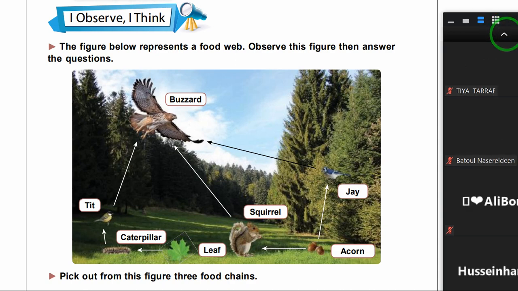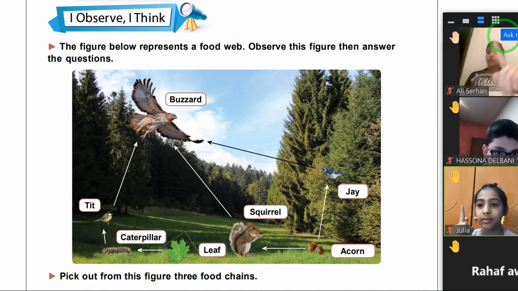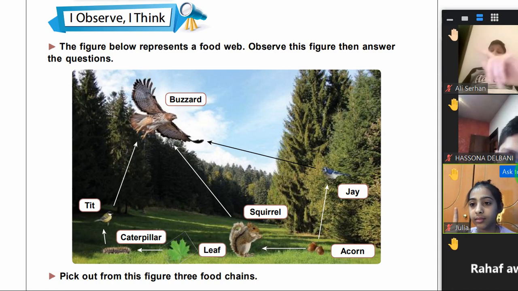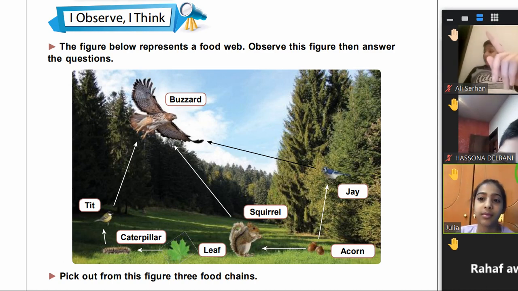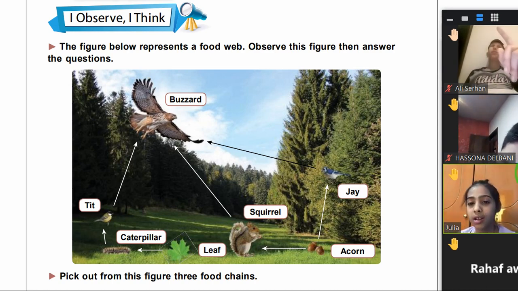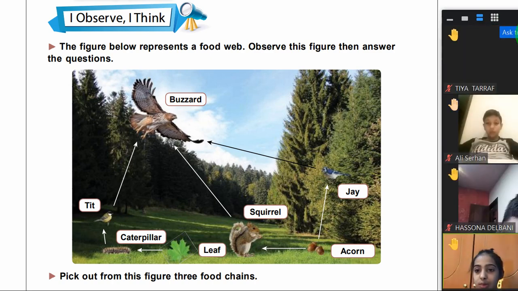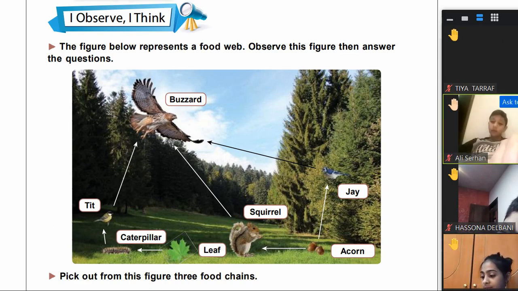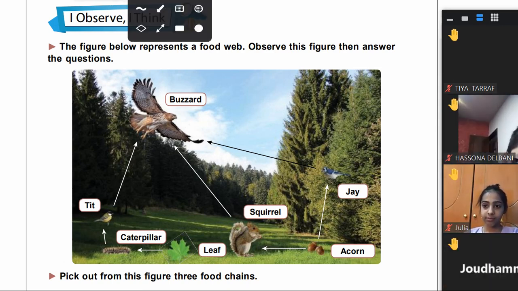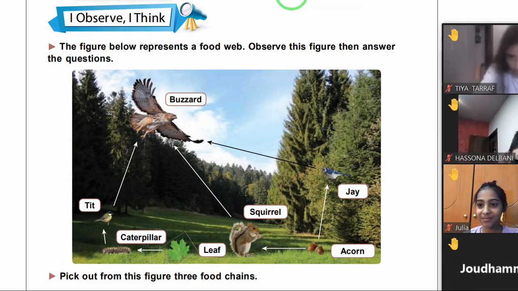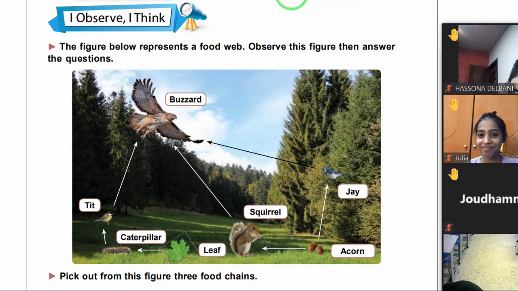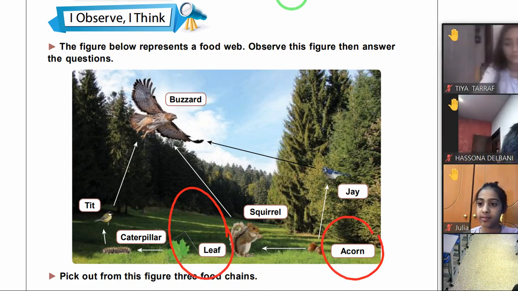Julia, what does the food chain start with? With a producer. Excellent. Ali Sarhan, which living things are producers, animals or plants? Plants. The green plants, excellent, are called producers. So if we look at this food web, I can see here the green plants are leaf and acorns.